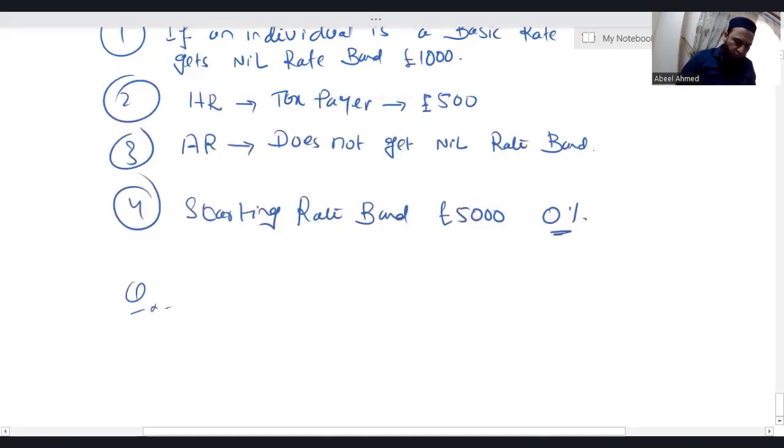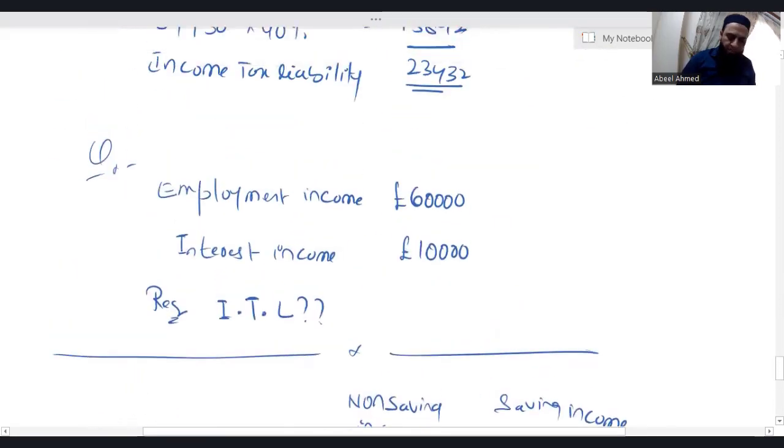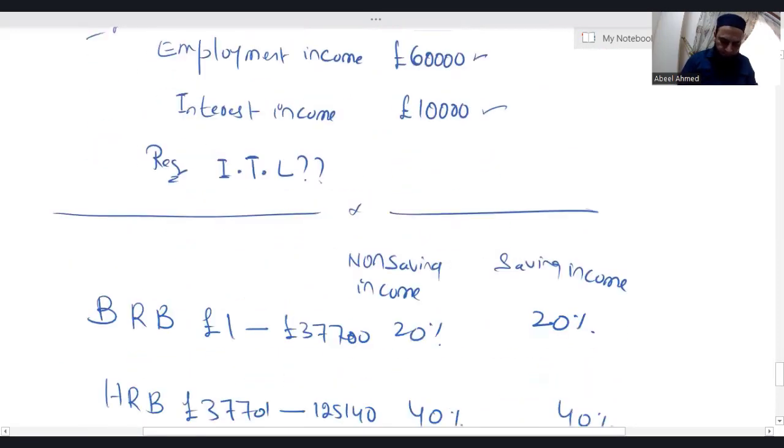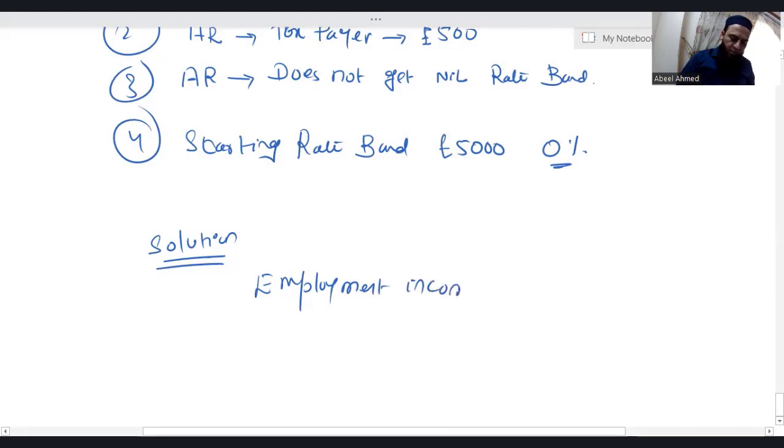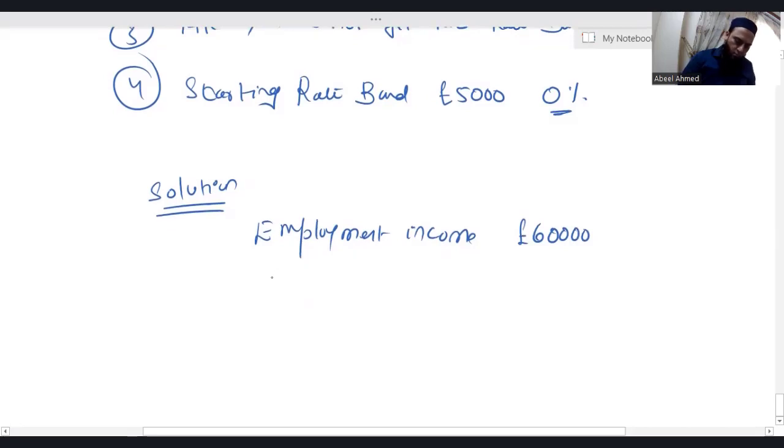Question I've already written. Yeah, it's here. Employment income is 60,000, interest income is 10,000. Interest income is saving income. Employment income is non-saving. So employment income is 60,000, interest income is 10,000.